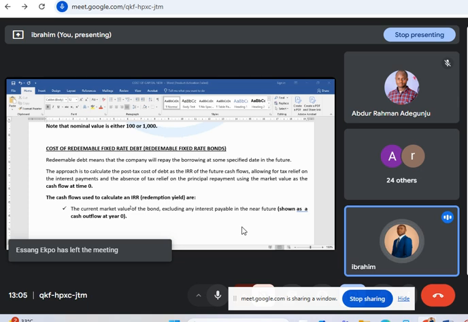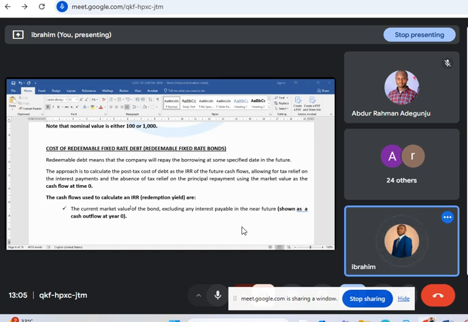When you want to cook soup, you need maggi, you need fish, and so many things. What are the things you need to calculate the cost using internal rate of return?